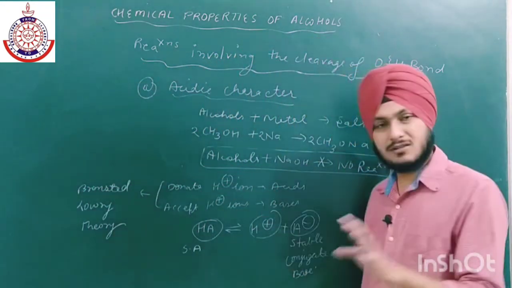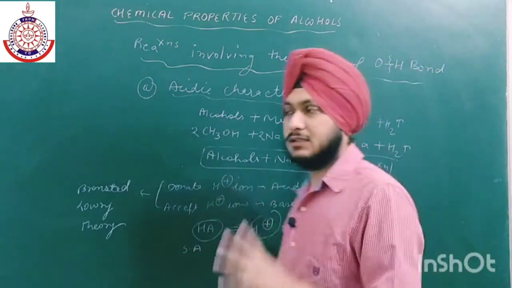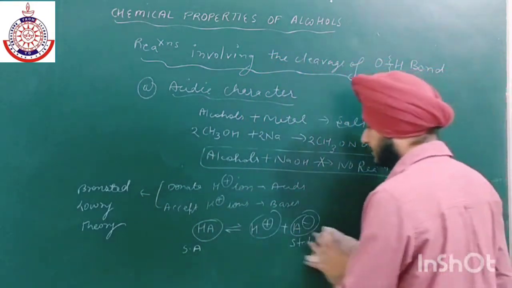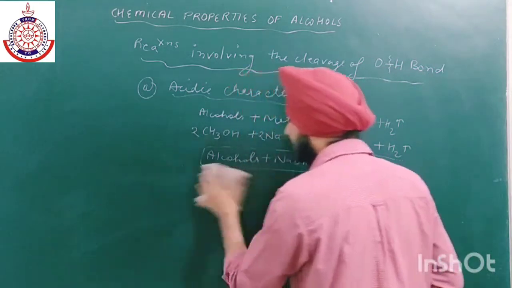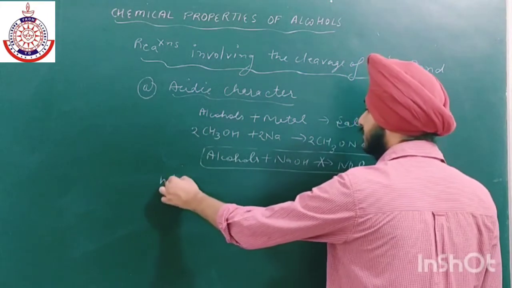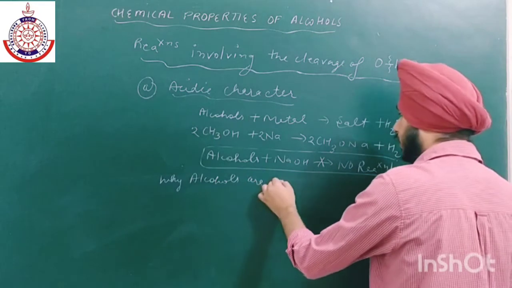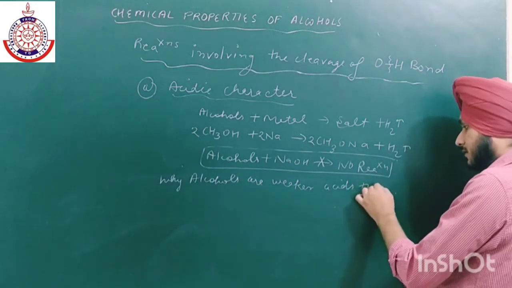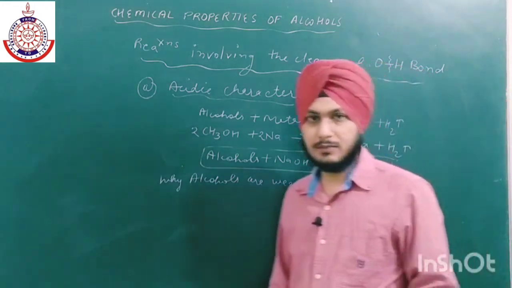We can also predict from Ka value, but it is not easy for us to memorize a large number of values. So we have to use some basic rules. We have to apply the inductive effect, the resonance effect. So why are alcohols weaker acids than water? We have to check this. तो क्या करें, conjugate base बना लेते हैं.